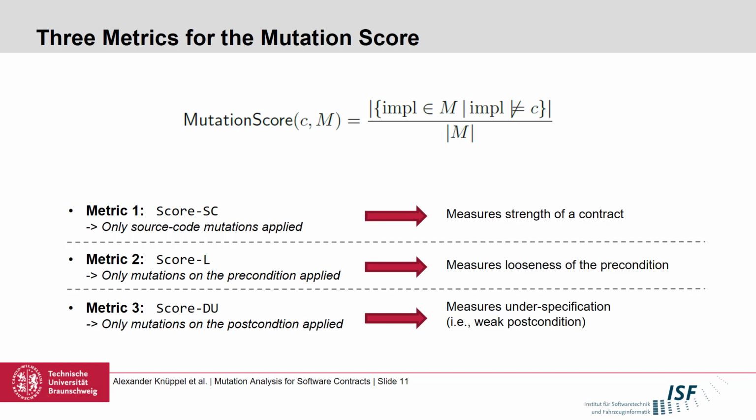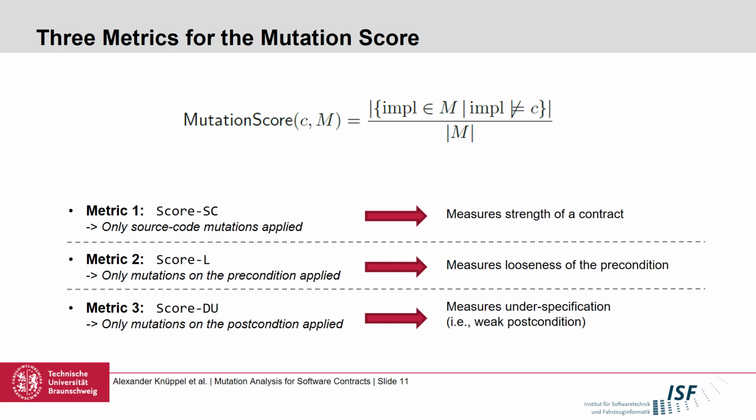The second metric only tries to weaken the precondition. And this gives us a score that allows the developer to think about whether a weaker precondition would also make sense, because it would certainly increase the applicability of the method, or if the implementation is also something missing.